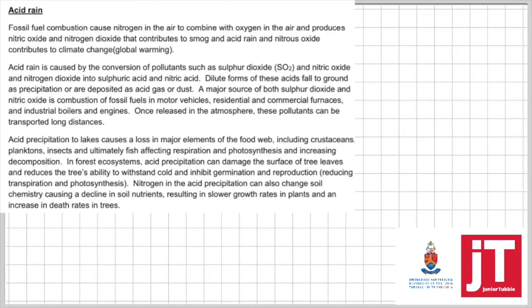Now, still part of the nitrogen cycle, acid rain. When we're burning fossil fuels, we're releasing a lot of different types of nitric oxide and nitrogen dioxide that contribute to smog and acid rain. Acid rain is very bad. Your sulfur dioxide, your nitric oxide, and your nitrogen dioxide turn into sulfuric acid and nitric acid. That's very bad. But they are just dilute forms. It mixes with the water, and as it falls, it can damage your cars, right?